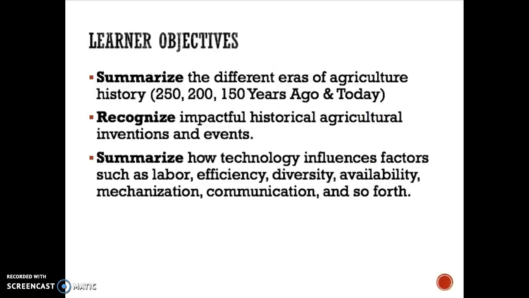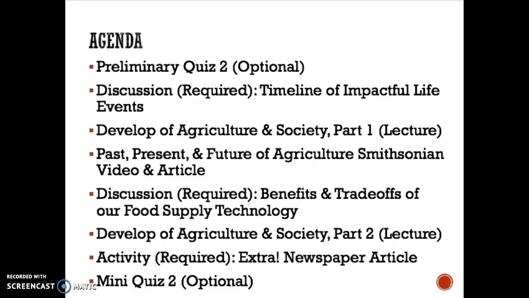So today, our learner objectives are to summarize the different areas of agriculture history. And that includes 250 years ago, 200 years ago, 150 years ago, and then today's agricultural industry. We're going to recognize impactful historical agricultural inventions and events. And we're also going to summarize how technology influenced factors such as labor, efficiency, diversity, availability, mechanization, communication, and so forth.